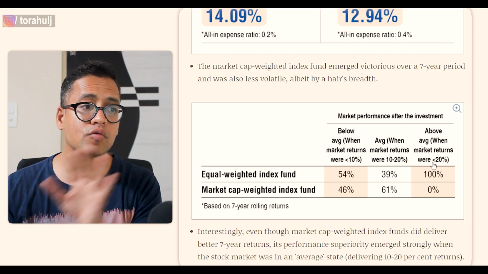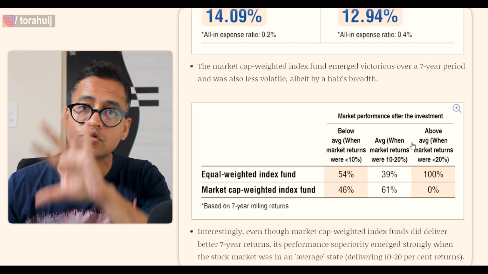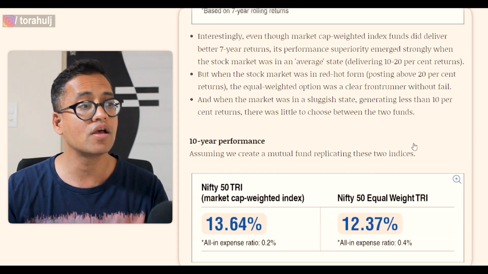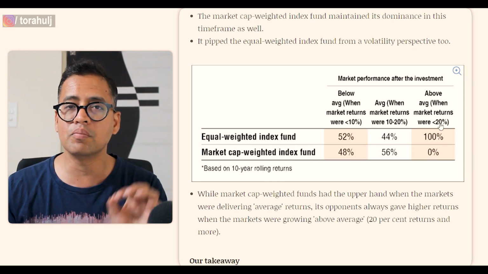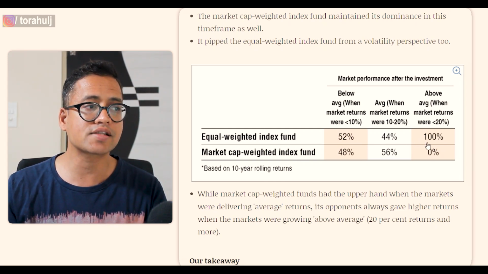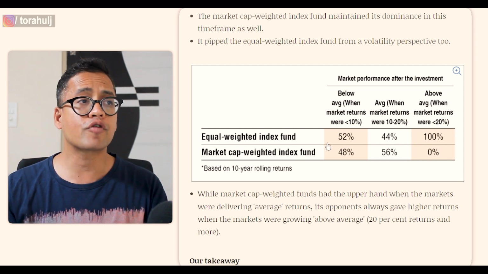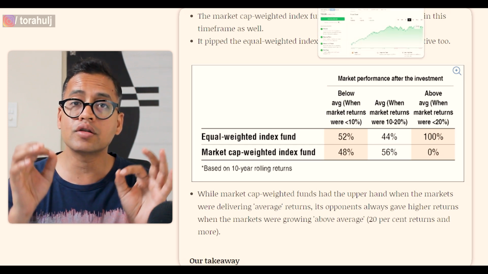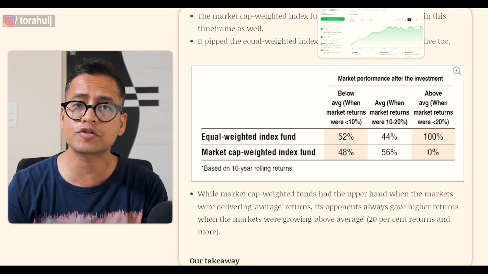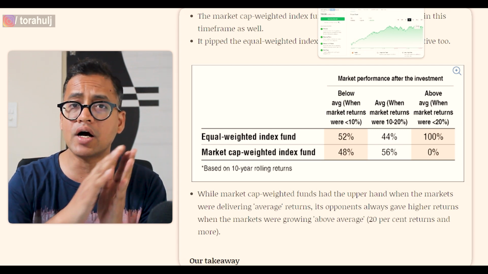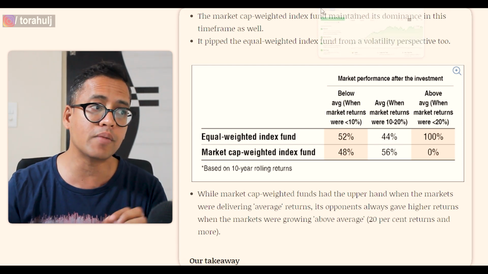In the last 7 years, if you look at any year, the equal weighted index has beaten the market cap index whenever the stock market has given us more than 20% returns. Again, look at the 10-year performance, exactly the same result. So from a returns perspective, it depends on the market conditions. If you think there is going to be a bull run in the next 3 years, where are you going to invest your money? In the equal weight. But if you think the market is going to be more or less flat, or not going to grow at a very high speed, then you're better off with the market cap weighted index fund.